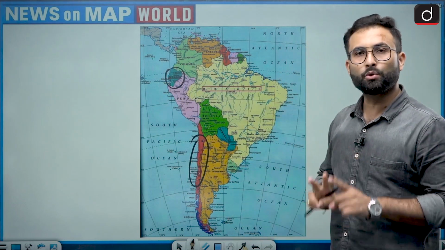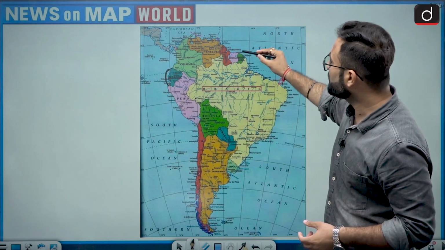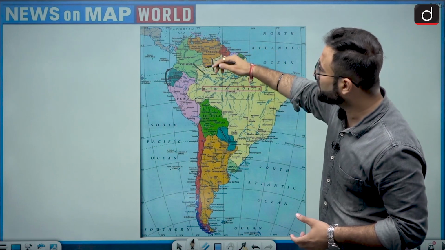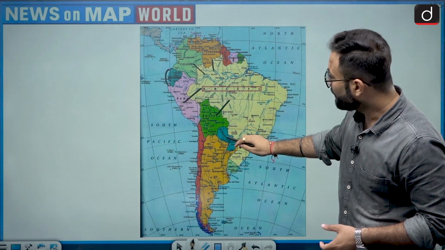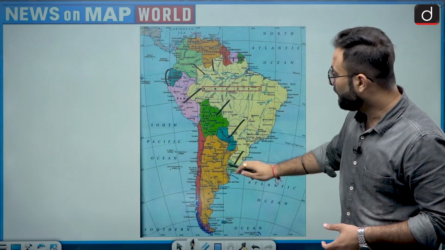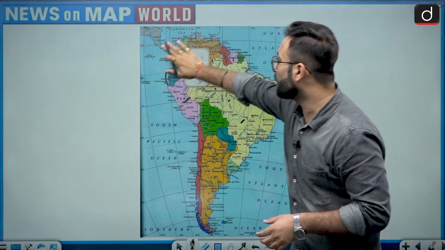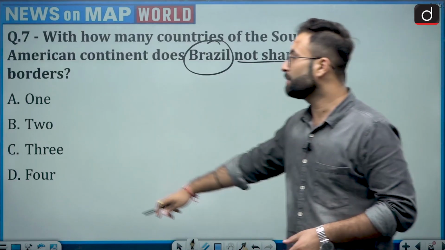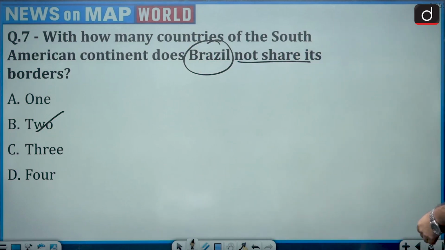Other than that, countries like Suriname, Guyana, Venezuela, Colombia, Peru, Bolivia, Paraguay, Uruguay and Argentina all have a border with Brazil. So only Chile and Ecuador do not. Okay, so option B would be the right answer, that is 2. Okay, moving further to question number 8.